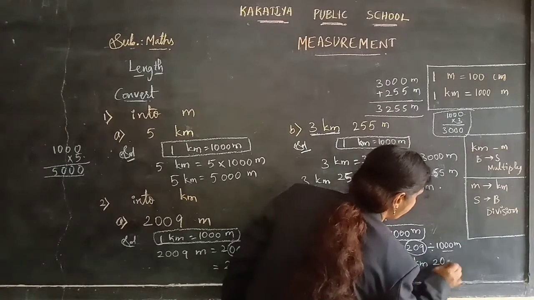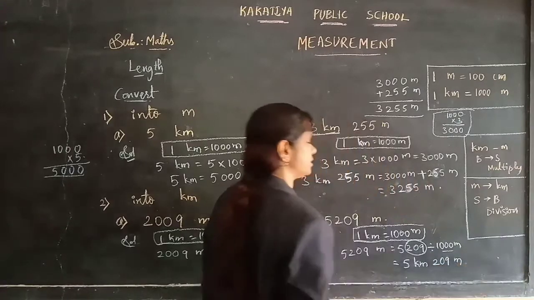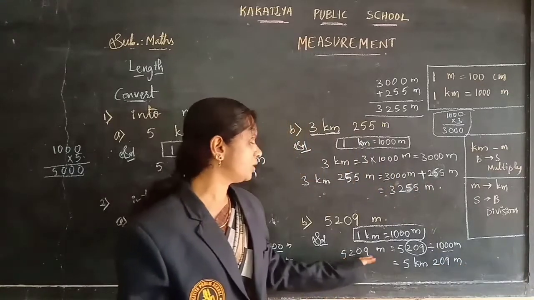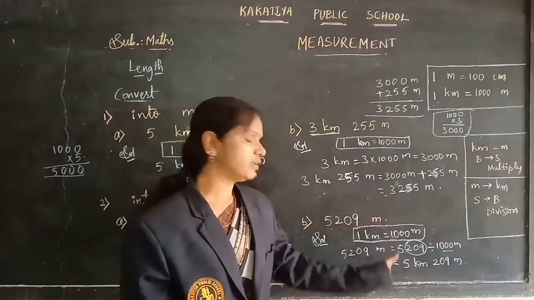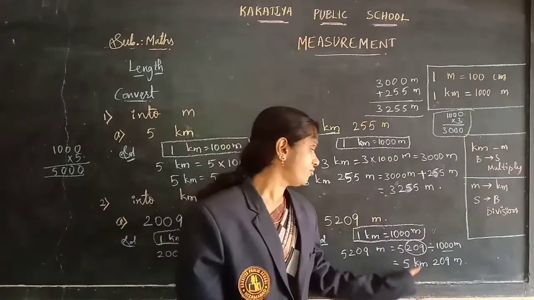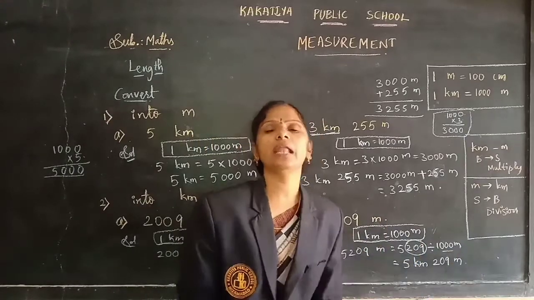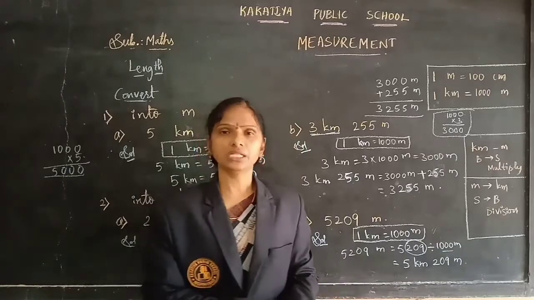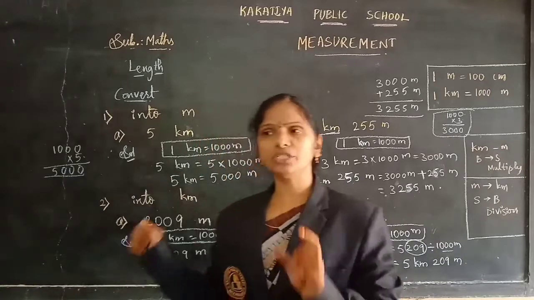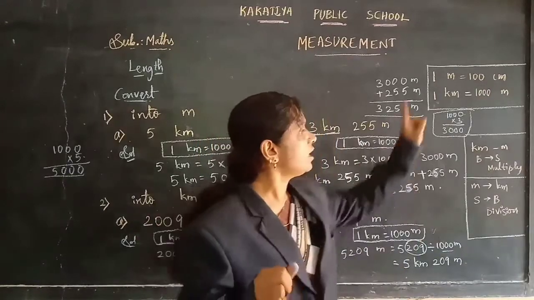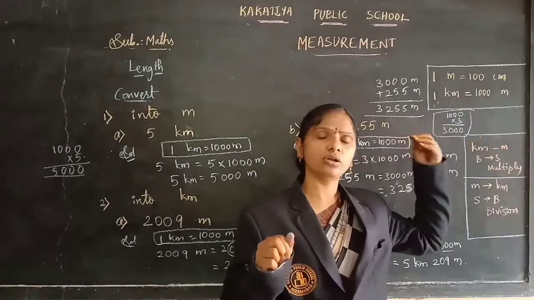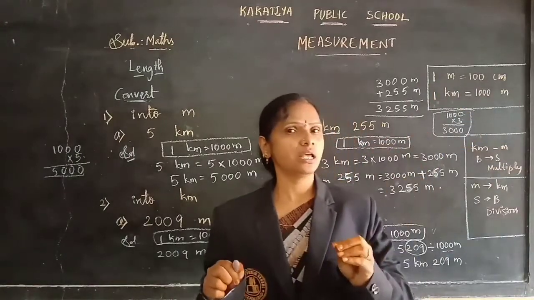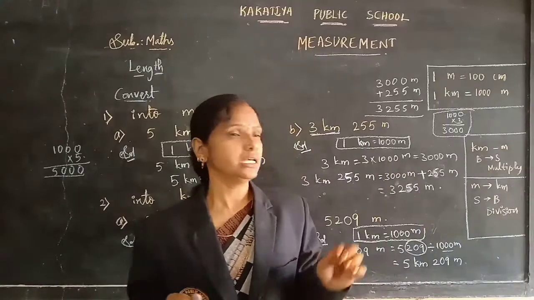And 209 meters. Okay, so 5209 meters, when converting it to kilometers, will be 5 kilometers 209 meters. Children, did you understand? In the conversion, keep in mind, not only kilometers and meters, and not only meters and centimeters.